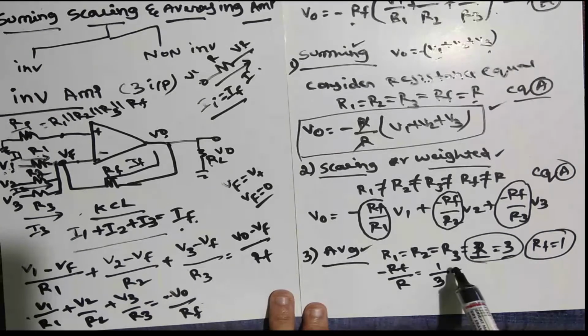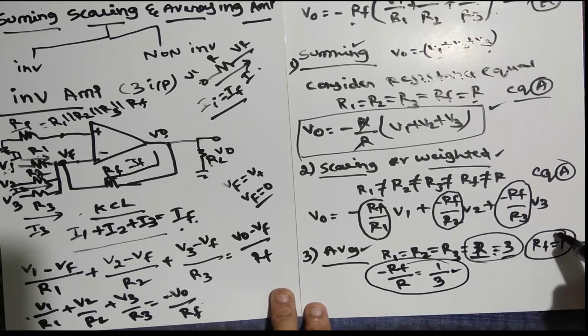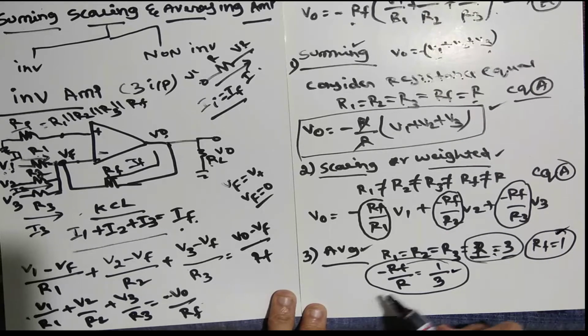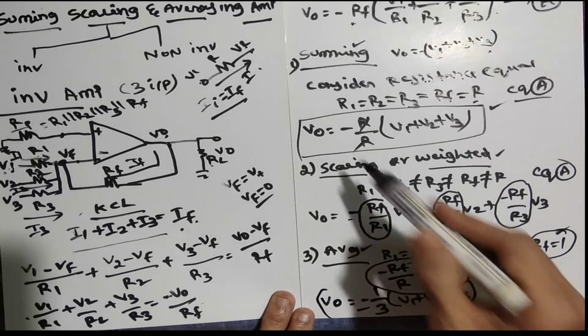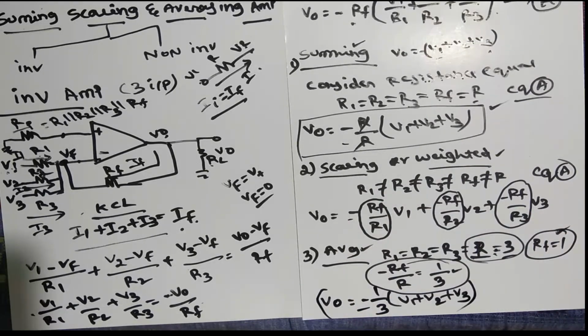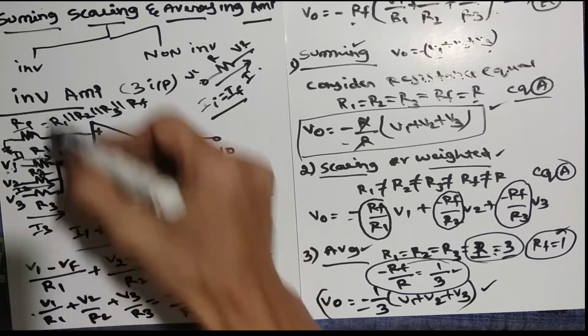So always remember, you take as R value however many inputs there are. RF is always 1. If you do this, your answer is V0 equal to minus 1 divided by 3 of V1 plus V2 plus V3. So everywhere you have to write negative. It is very important, because that is the inverting amplifier you are showing. This is all about how we can do summing, scaling and averaging amplifiers using an inverting amplifier.